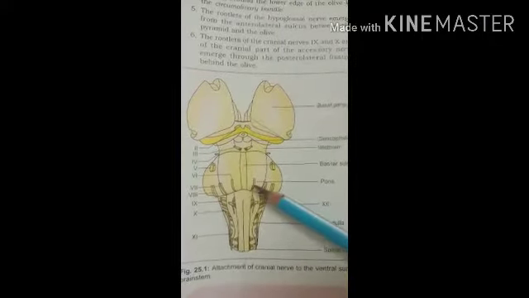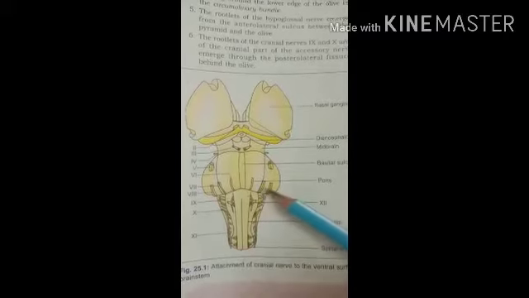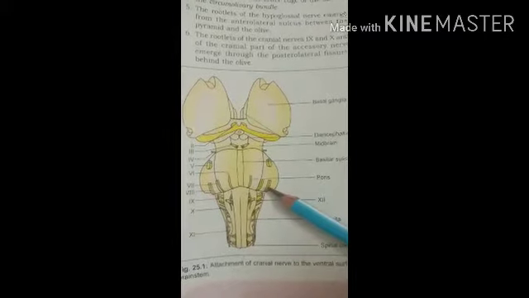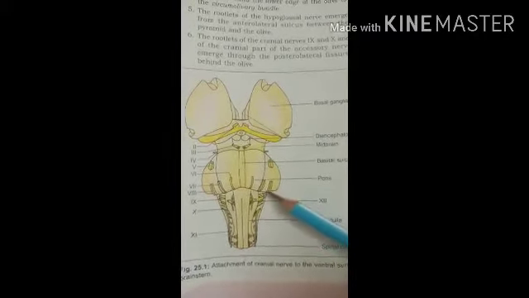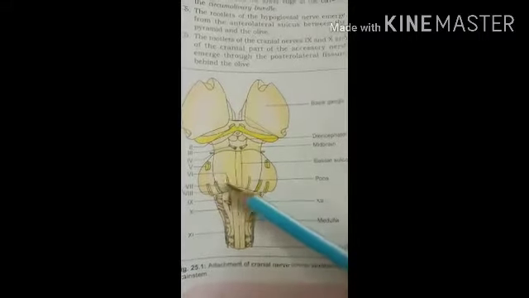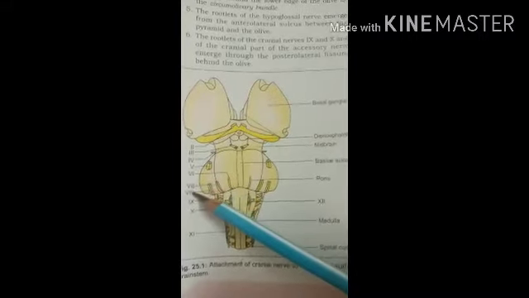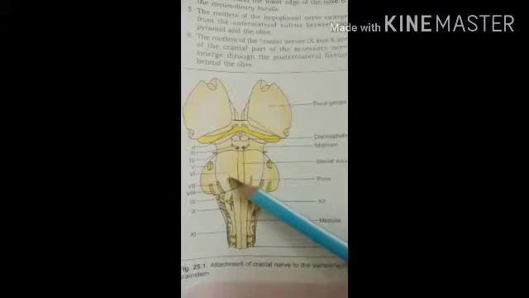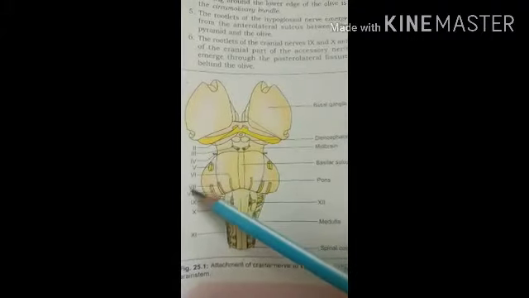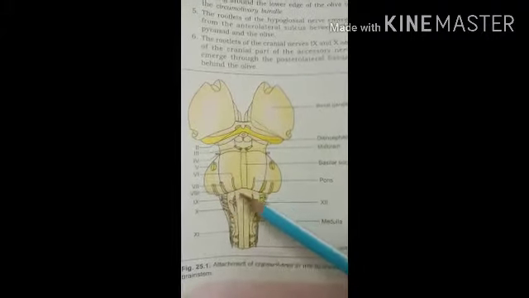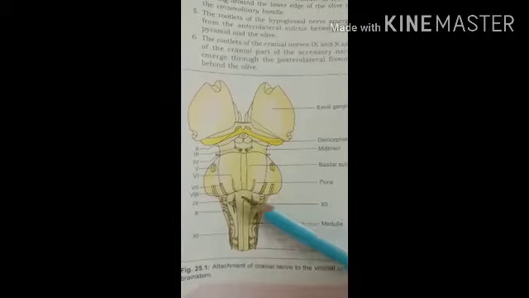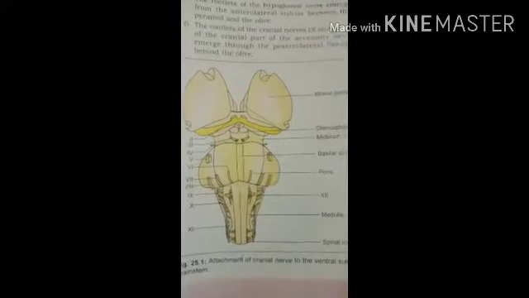Here you can see the sixth, the seventh and the eighth, abducent, facial and auditory, on both sides. So these three cranial nerves originate from the pontomedullary junction.